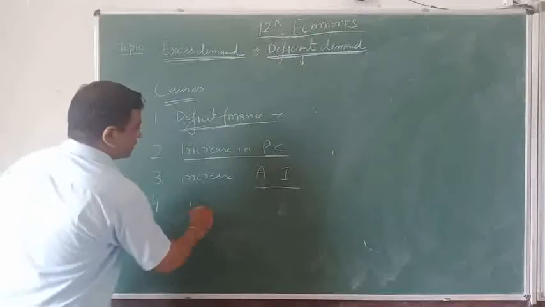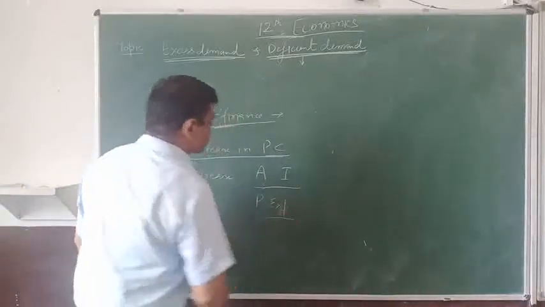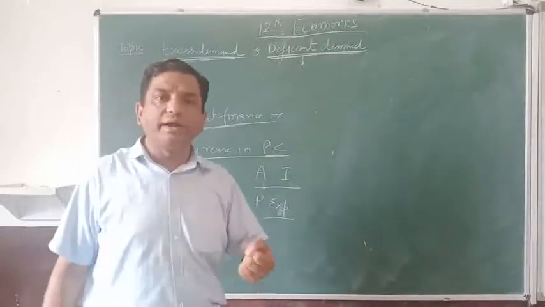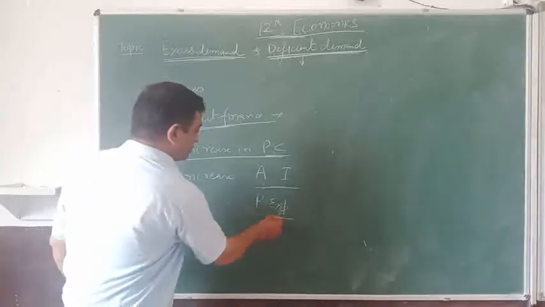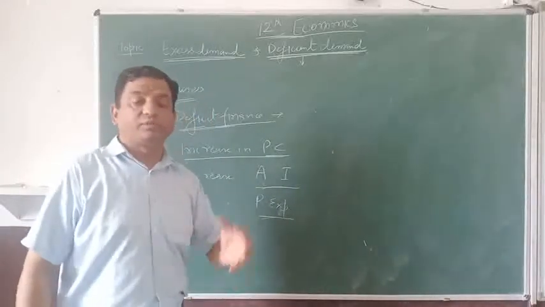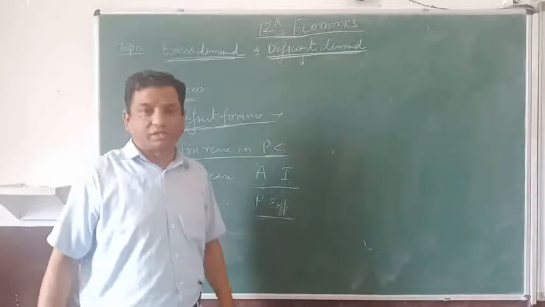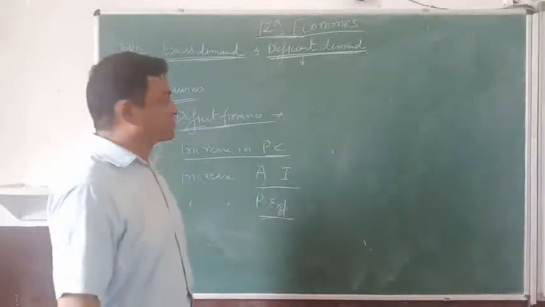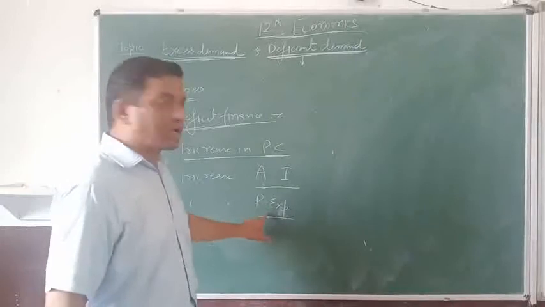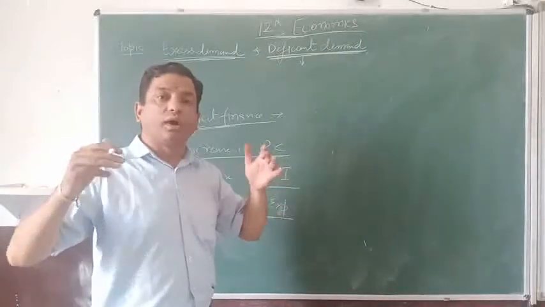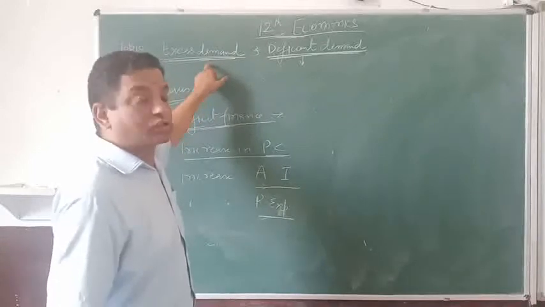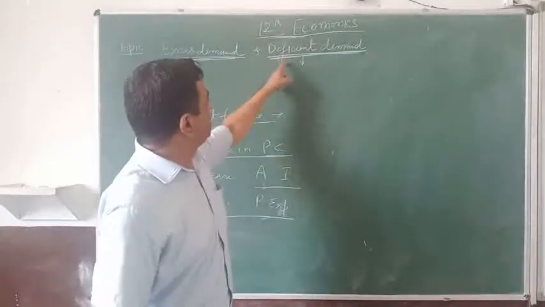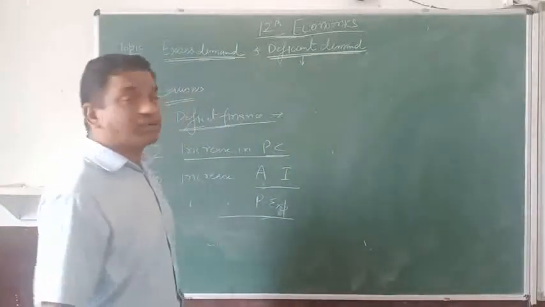One more point you can add is an increase in public expenditure. Suppose the government has increased public expenditure by making roads, hospitals, or by spending money on infrastructure. Then the benefit of that expenditure is taken by each and every individual. Like the government spent money during the Corona period on subsidies and on free distribution of ration. Because of that public expenditure, the income of the people went up and excess demand arose. But on the opposite, if public expenditure goes down, it will become the reason for deficit demand.